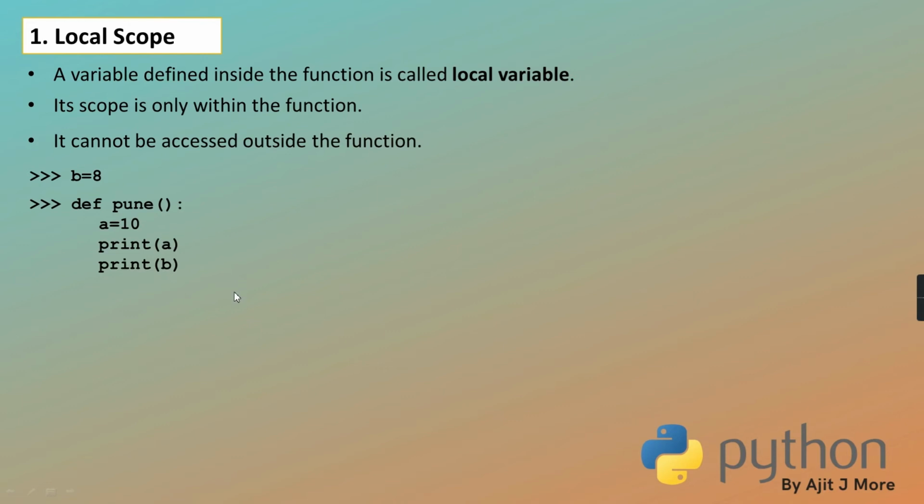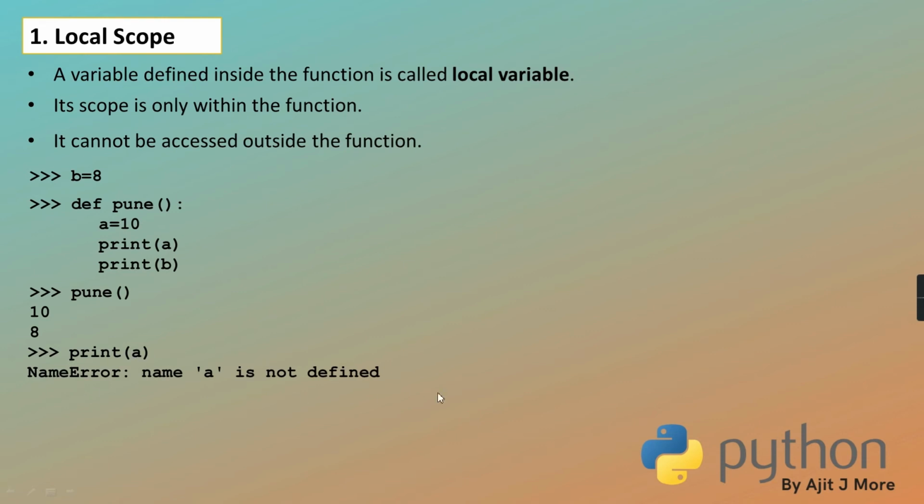Now I am calling the function Pune. When function Pune is called, it has created its own A. It prints it, but B it takes from the global and prints. But now if I try to access the value of A, it will give a name error. See here, if I say print A, it gives a name error.